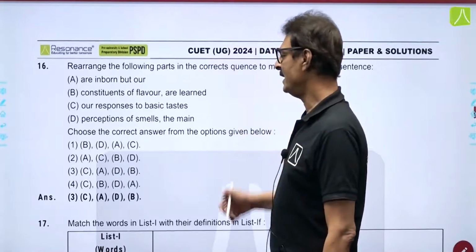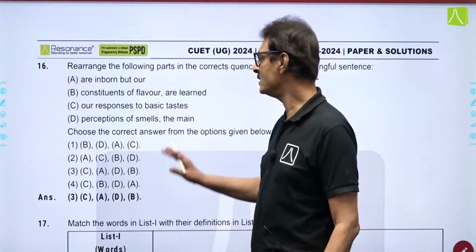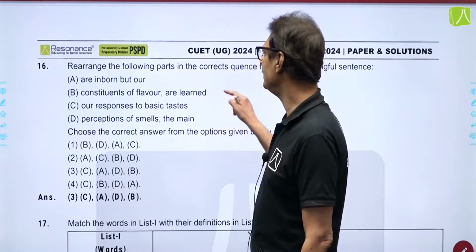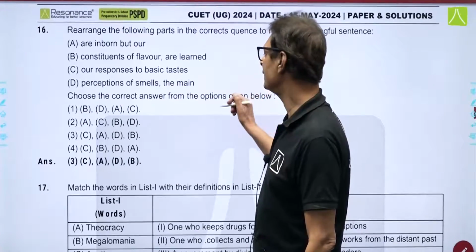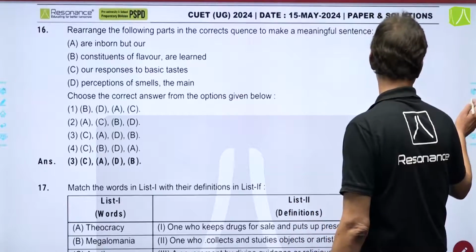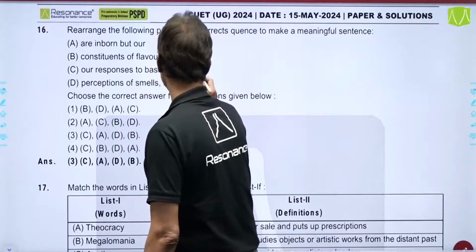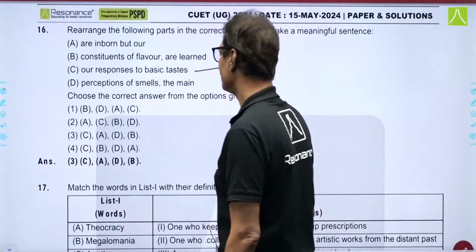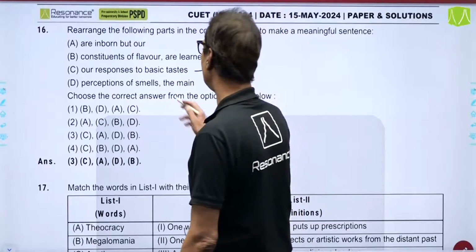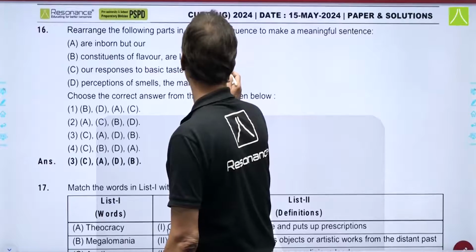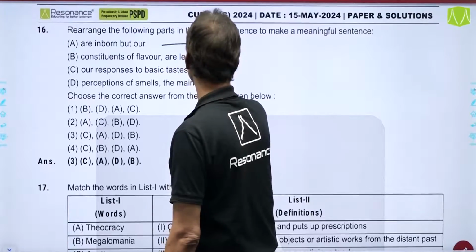Next one, again based on sentence arrangement. This was an easy one comparatively. Four sentences were given and the correct answer for this, if you just try to identify the things: the first sentence beginning should be C, then it should be followed by "our response to basic taste are inborn." This becomes your sentence number second.